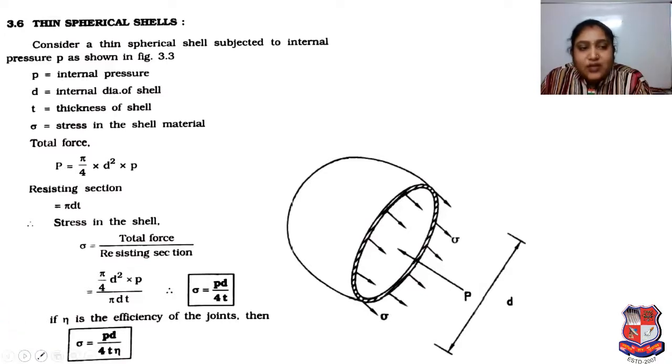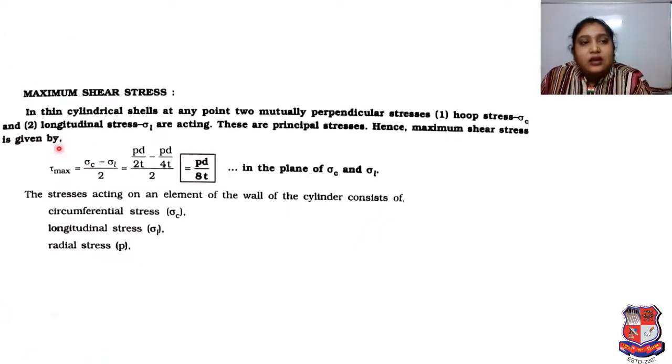Okay. Now if we go further, then we have to focus on the maximum stress. In thin cylindrical shell, at any point, two mutually perpendicular stresses, hoop stress sigma C and longitudinal stress sigma L, are acting. These are principal stresses.